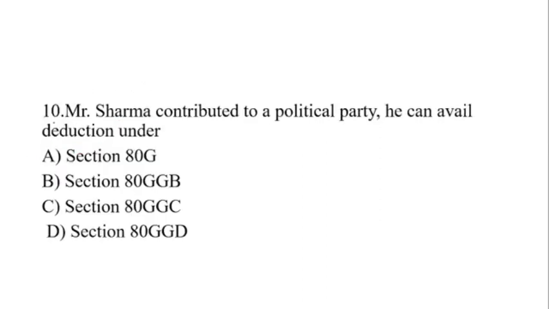The next question: Mr. Sharma contributed to a political party, he can avail deduction under section. Here we are talking about Mr. Sharma, who is an individual person.